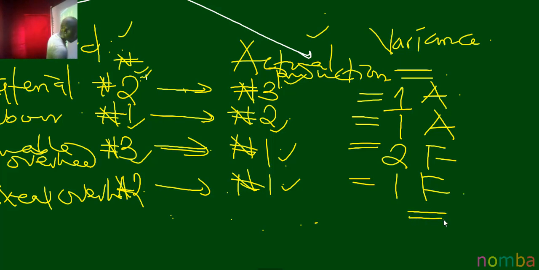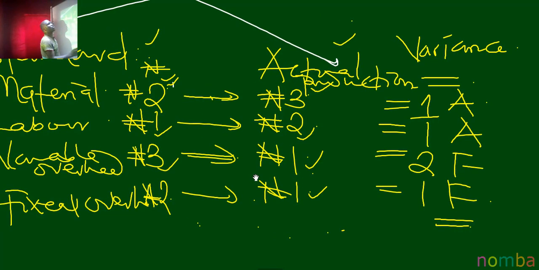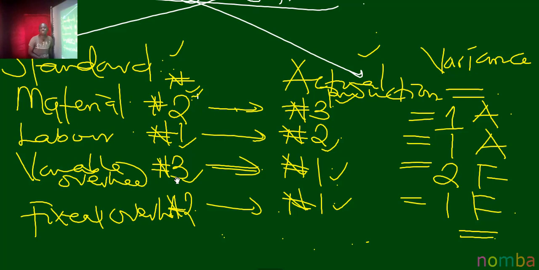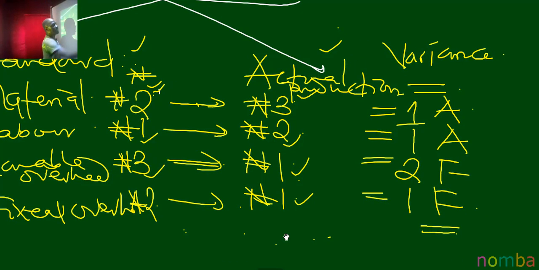Now, you can see that these are the variances. So the focus of variance analysis is that we set a standard and we compare the standard with the actual cost incurred for the period to see the variance. Now, look at this variance. You can see why we have this negative, adverse variance. Why do we have this adverse variance? So that we can take control measures in the future so that this adverse variance will not come up again. That's just what we mean by variance analysis. It is for control measures.